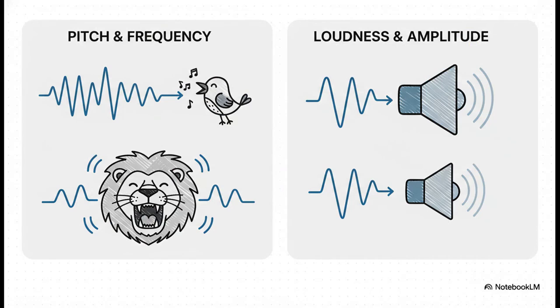Now, this is a very, very important concept. How do we perceive these characteristics? Well, our brain interprets frequency as pitch. So a high-frequency sound will have a high pitch, and our brain interprets amplitude as loudness. A high-amplitude sound will be a loud sound. Remember this difference. Frequency is pitch, amplitude is loudness.